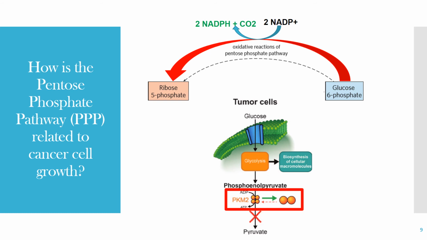Even with less pyruvate produced because of the dimeric structure of the pyruvate kinase, the tumor can still grow because the NADPH and ribose 5-phosphate produced during the pentose phosphate pathway help in the production of macromolecules and nucleic acid synthesis of the cancer cell. Also, lactate can still be produced, but in little amounts.